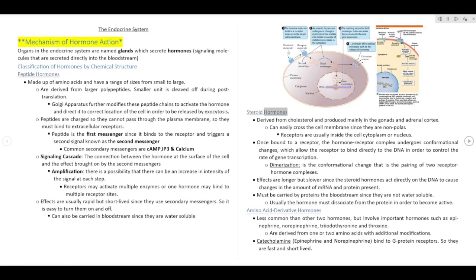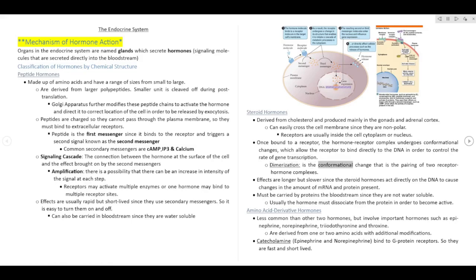Steroid hormones. Derived from cholesterol and produced mainly in the gonads and adrenal cortex. Can easily cross the cell membrane since they are nonpolar. Receptors are usually inside the cell cytoplasm or nucleus. Once bound to a receptor, the hormone-receptor complex undergoes conformational changes, which allow the receptor to bind directly to the DNA in order to control the rate of gene transcription.